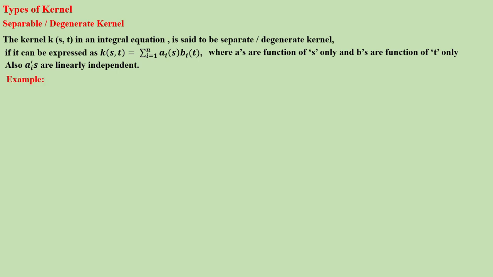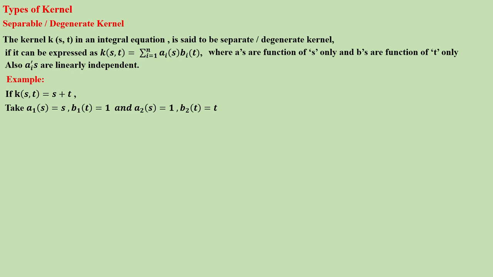So for example, if K(s,t) is equal to s plus t, here you can take a1(s) equal to s and b1(t) equal to 1. a1(s) b1(t) is the first term, that is s. For the second term, take a2(s) equal to 1 and b2(t) equal to t.